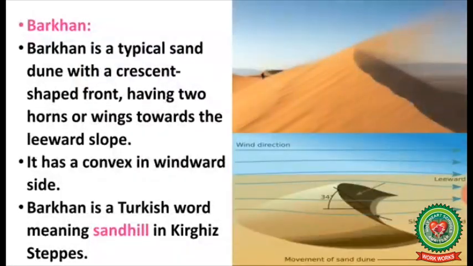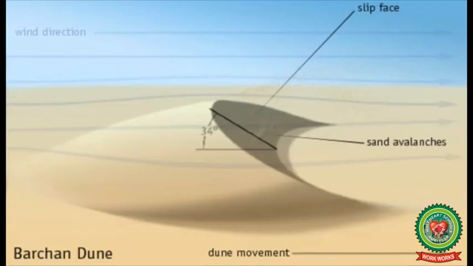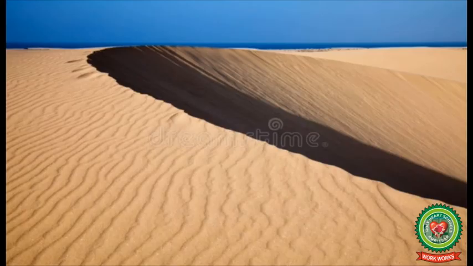Barchan. Barchan is a typical sand dune with a crescent-shaped front having two horns or two wings towards the leeward slope. It has a convex windward side. Barchan is a Turkish word meaning sandhill in Kyrgyz steppes.